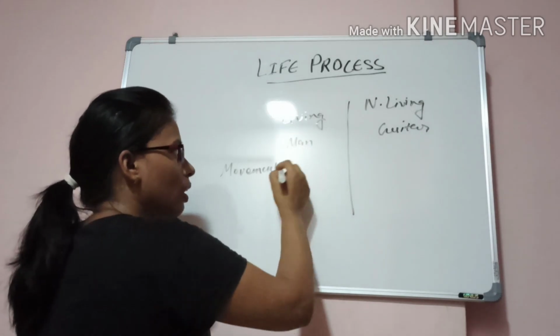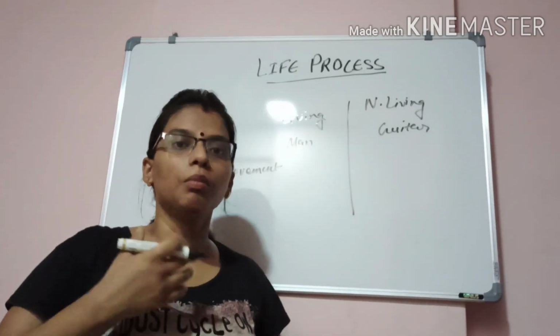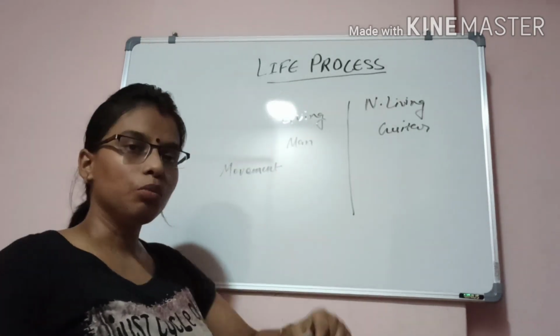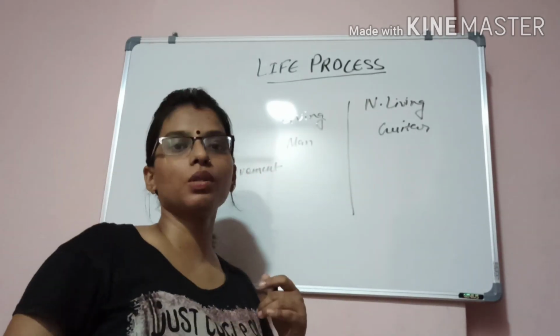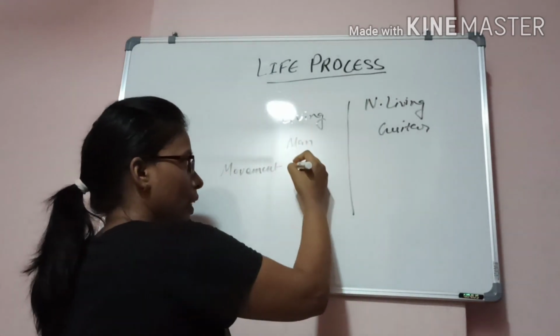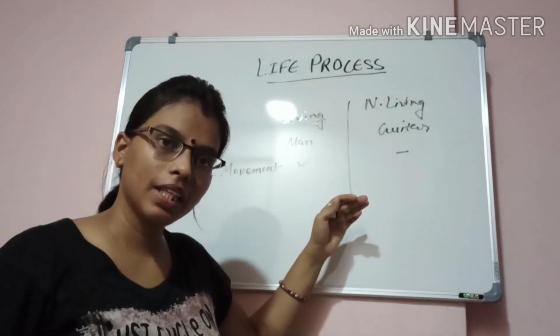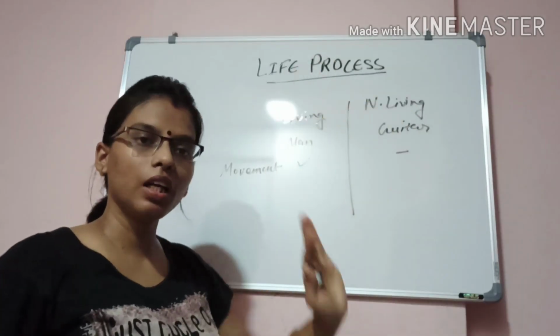Man is able to move his hands and legs, and some internal movements are also going on inside him. So man can move, but the guitar cannot move until and unless an external force is applied on it. That's why man is different from the guitar. Man comes in the category of living organisms and the guitar comes in the category of non-living.